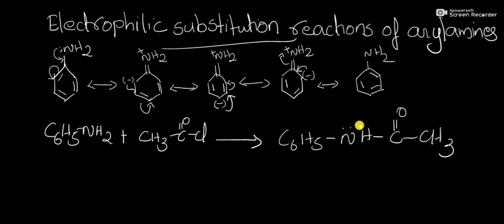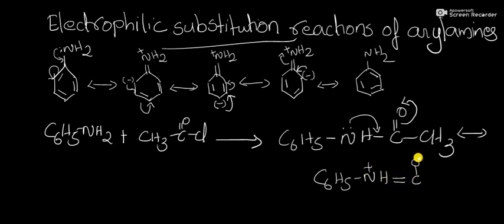This lone pair of electrons can shift to this bond and this bond shifts to oxygen, and its resonance structure is C6H5NH+=C-O-CH3. This is the resonance structure of this amide. So, the lone pair of electrons present on the nitrogen will resonate into this structure.